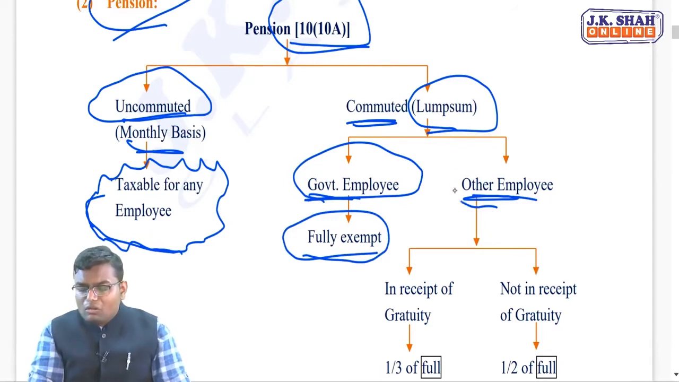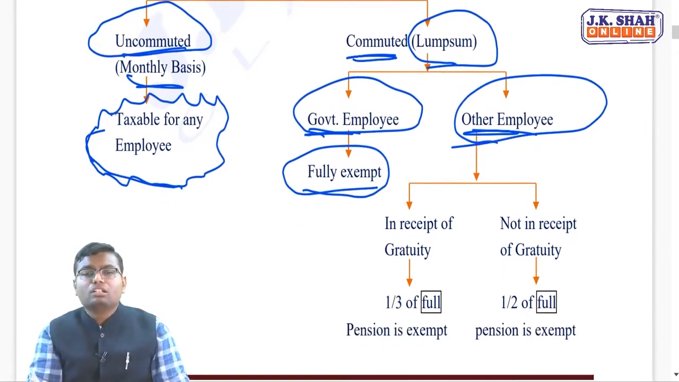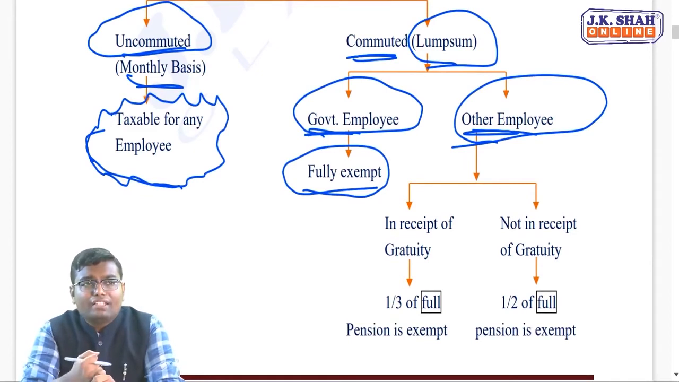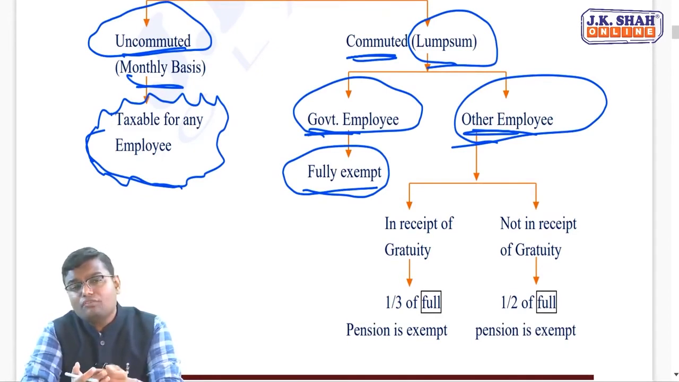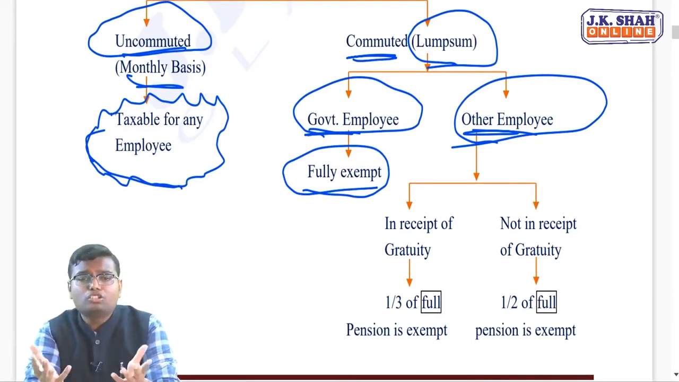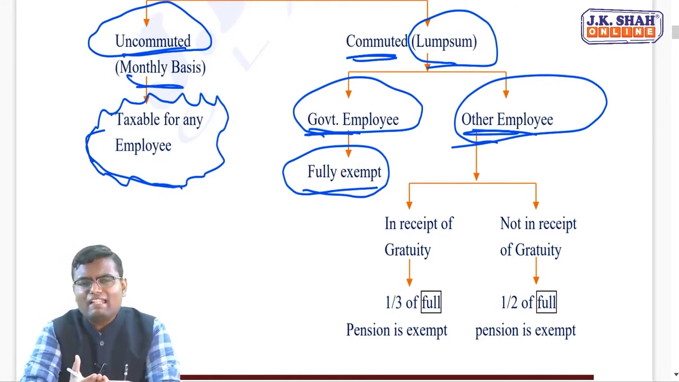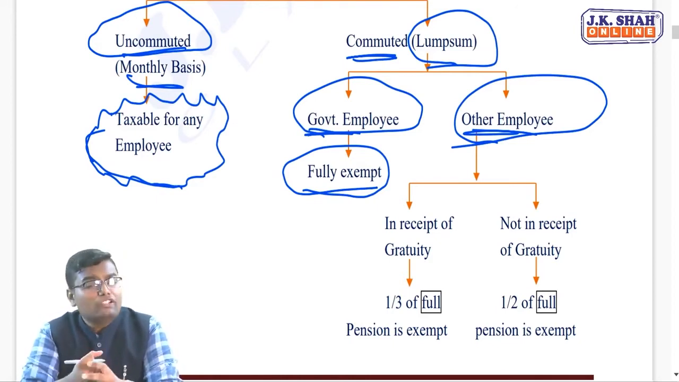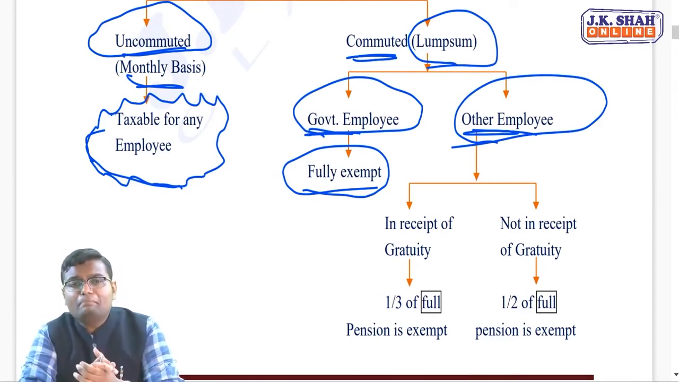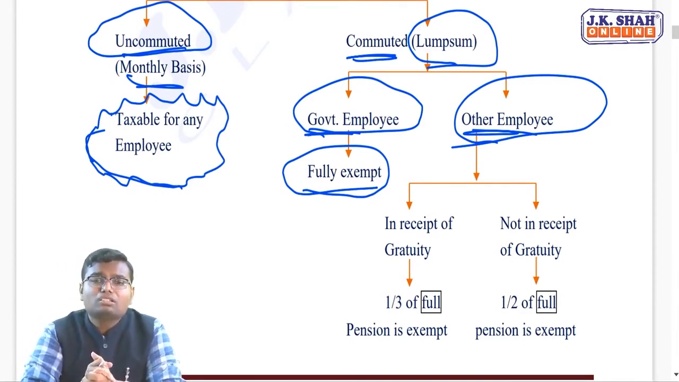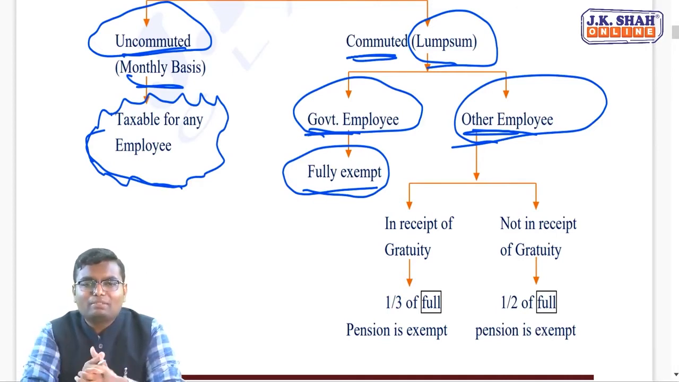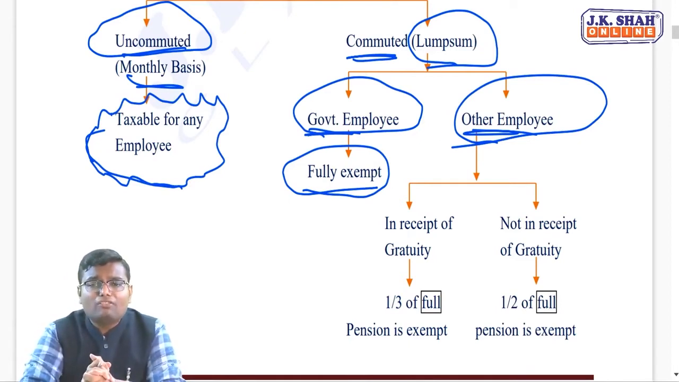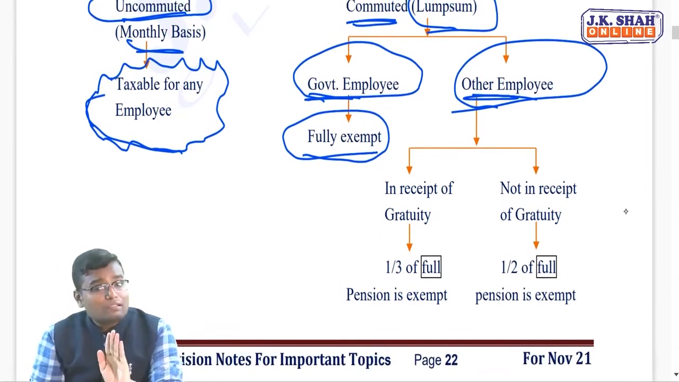But if you are thinking about other than a government employee, what the government wants to say is, if you are receiving gratuity also and along with that you are receiving pension, you are receiving a huge amount. So we'll give you less exemption, more taxability. But if you are not receiving gratuity, you are only receiving pension, you are receiving a lesser amount, we'll give you higher exemption and less taxability. So if other than a government employee is there, think whether he is in receipt of gratuity or not in receipt of gratuity.